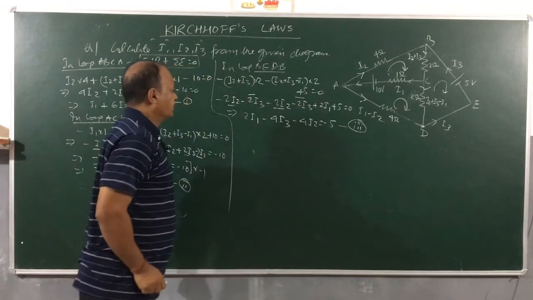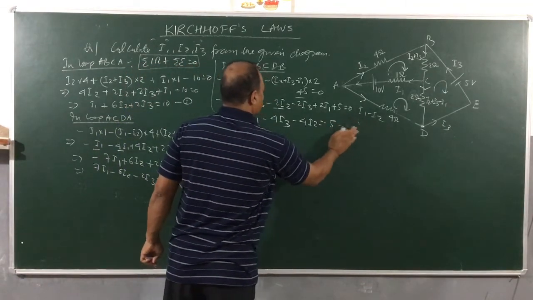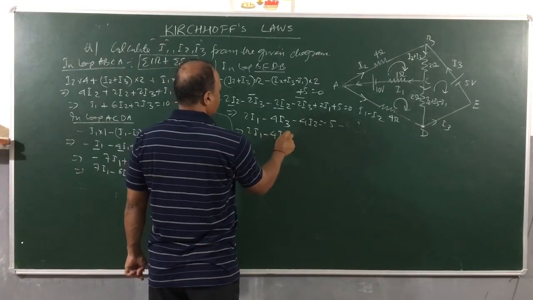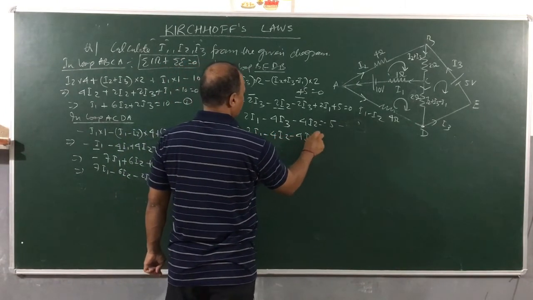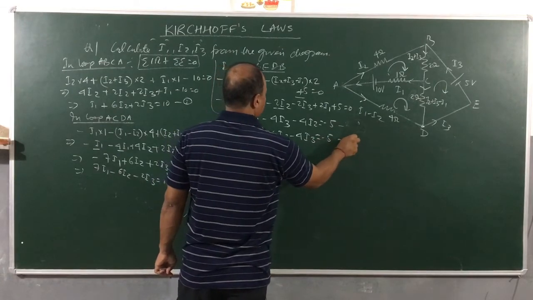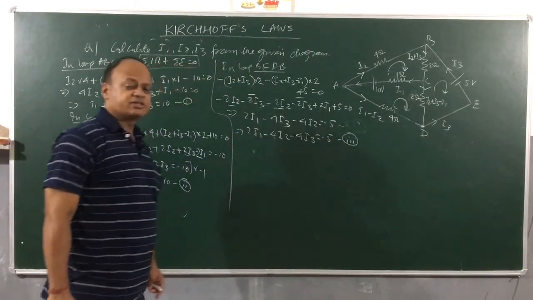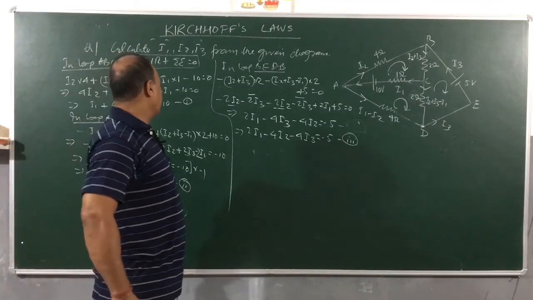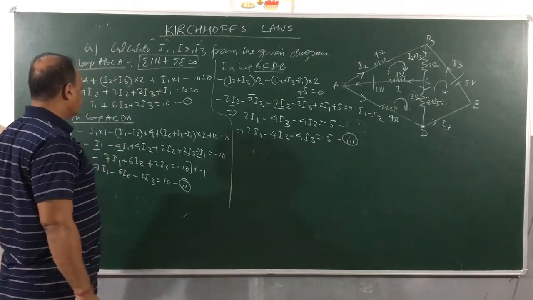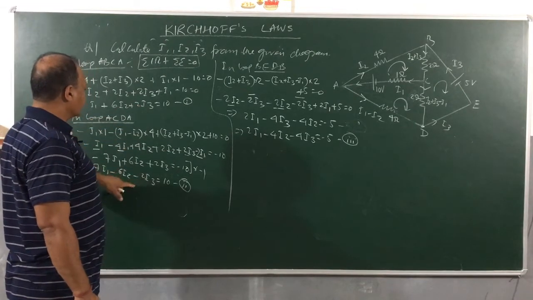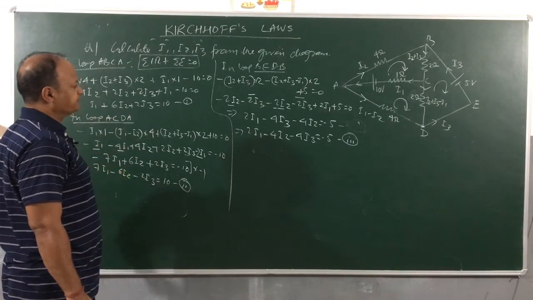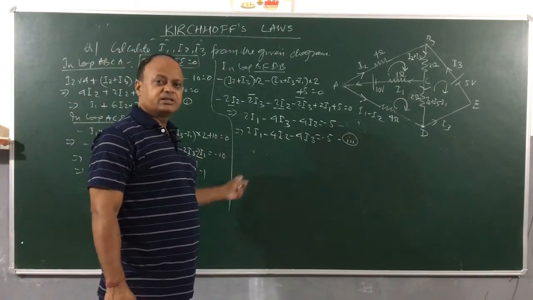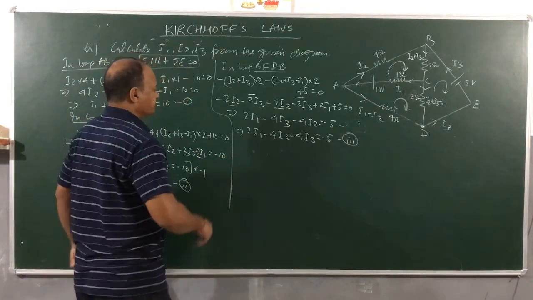Now children, let's rewrite this again in the proper order. 2I1 minus 4I2 minus 4I3 is equal to minus 5. So children, we have to solve these equations in 3 variables, 3 linear equations, I1, I2 and I3. There are many ways in which you can solve. I can add equation 1 and 2 and cancel out I3, and then again I can cancel out I3 from equations 2 and 3.